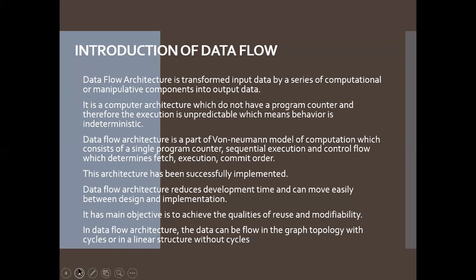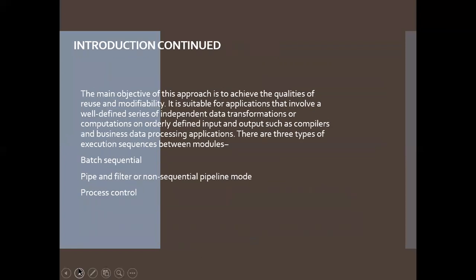This architecture has been successfully implemented. Data flow architecture reduces development time and can move easily between design and implementation. Its main objective is to achieve the qualities of reuse and modifiability. In the data flow architecture, the data can flow in a graph topology with cycles or in a linear structure without cycles.